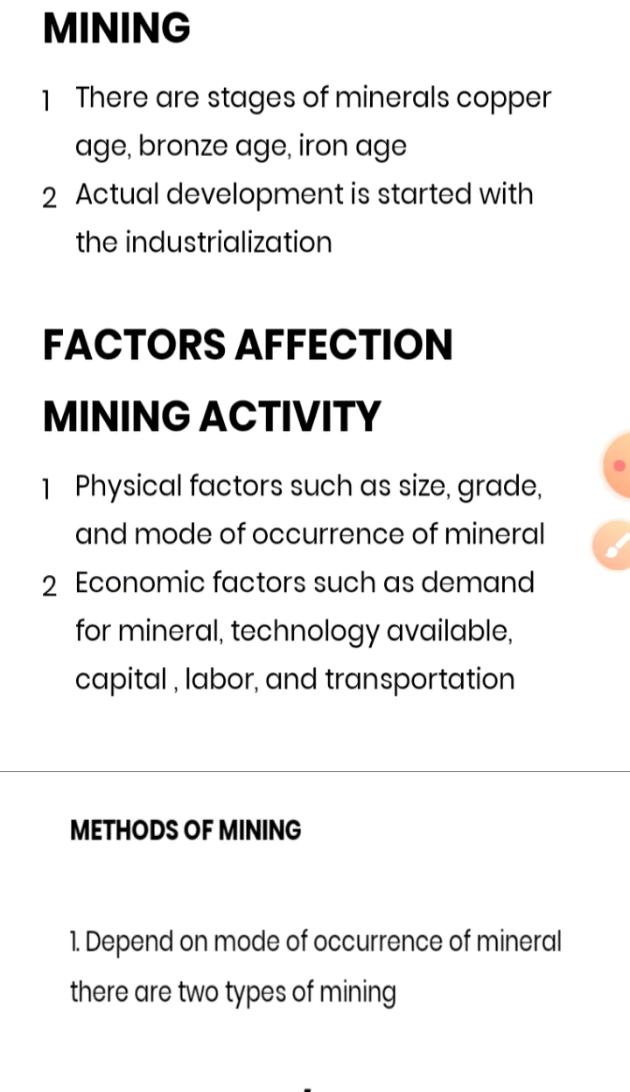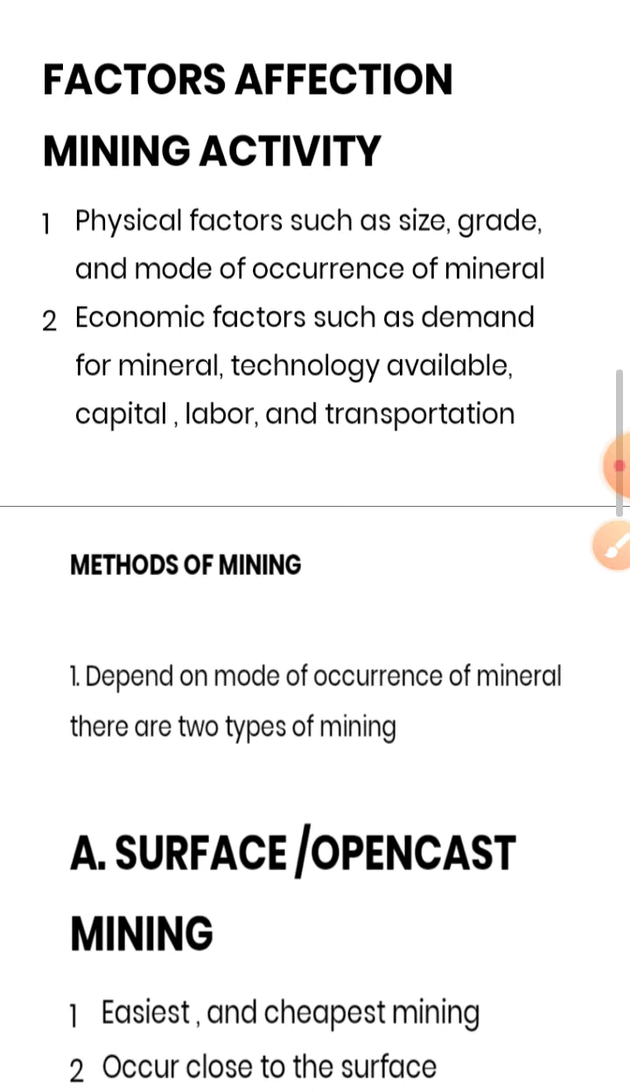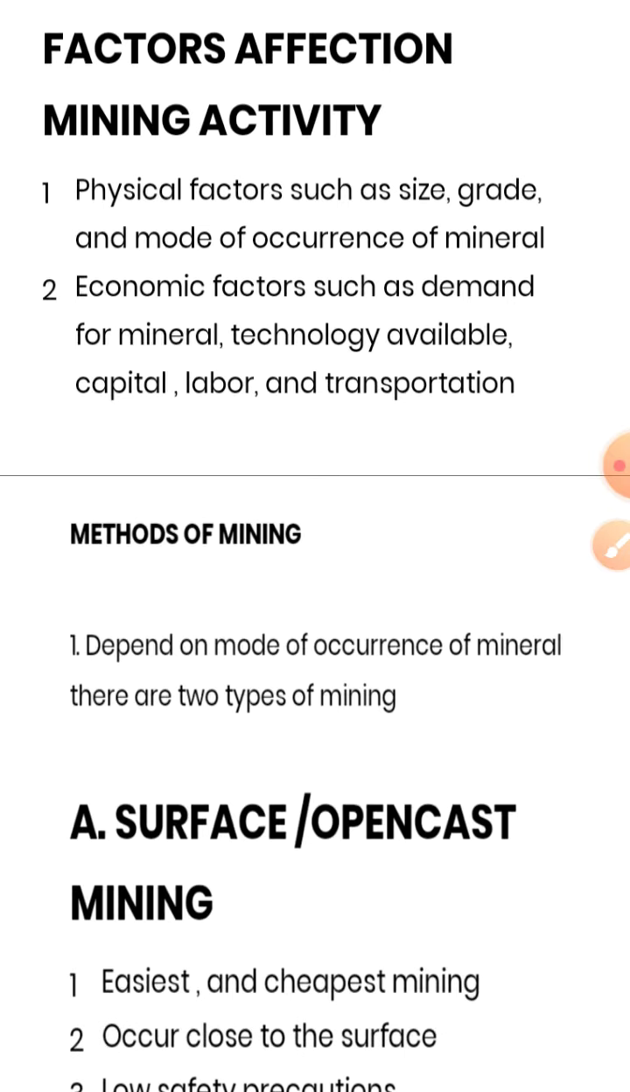There are stages of mineral use: copper age, bronze age, iron age. The actual development started with industrialization, and in industrialization minerals are required. There are some factors which affect mining activity. First, physical factors such as size. The size of the mine also affects the mining activity. Then the grade of the mineral and the mode of occurrence of the mineral. Then how we can extract the mineral from that particular deposit. Economic factors such as demand of the mineral. If the demand is not much, then there is no use extracting the mineral from that area.